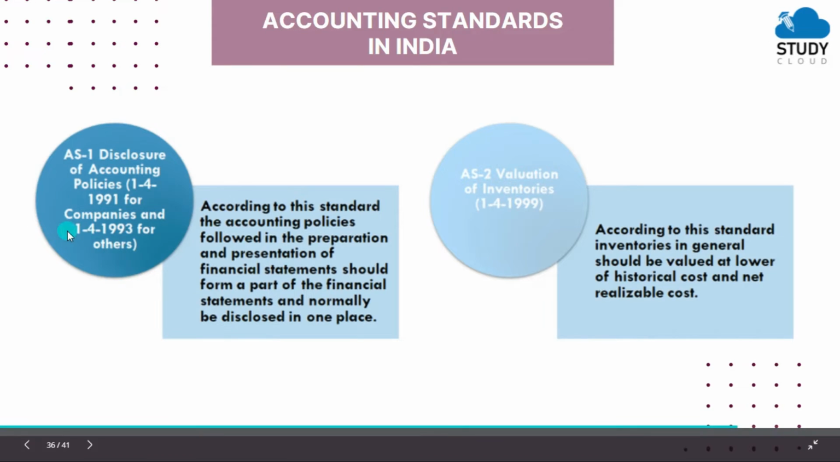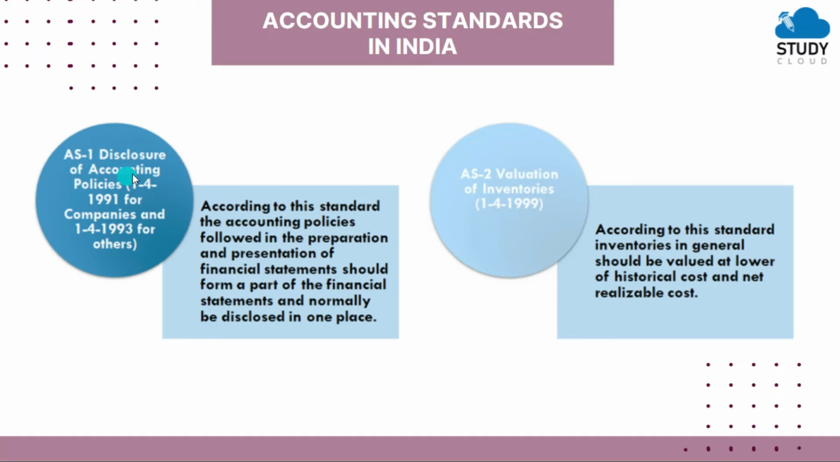The first one is given to you here as AS1, disclosure of accounting policies. So what do you mean by this accounting standard? According to this standard, the accounting policies followed in the preparation and presentation of financial statements should form a part of the financial statements and normally be disclosed in one place. So all the information or all the rules, regulations or policies you have adopted while preparing accounts, while preparing the financial statements, must be disclosed to the concerned authority if required.